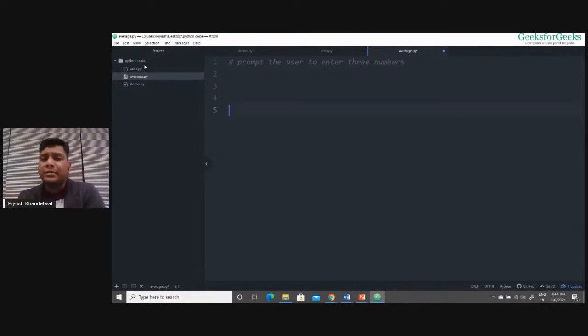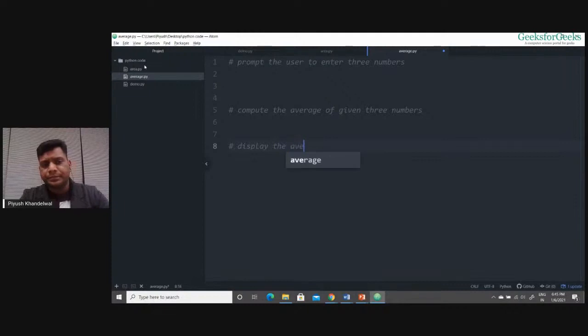Then when we have read the three numbers from the user, we will compute the average. Now when I've computed the average, I'll display the average. I hope you get this, right? So we have written what we are going to do in the form of comments only.